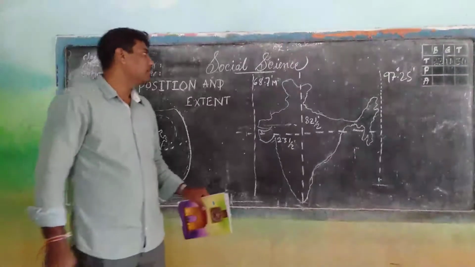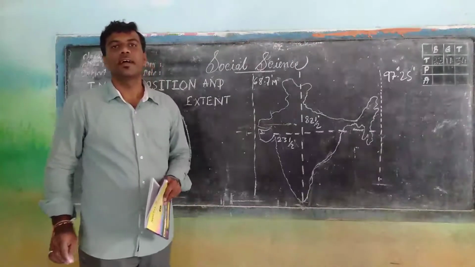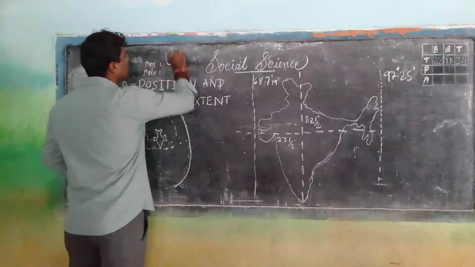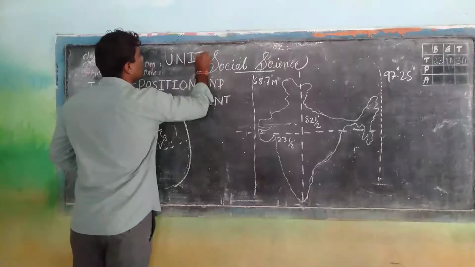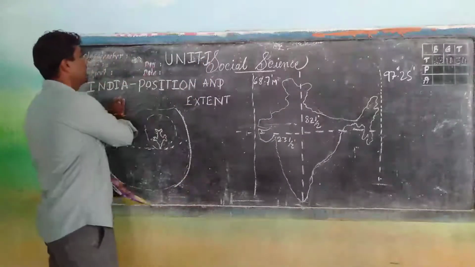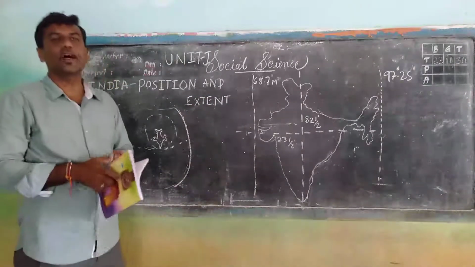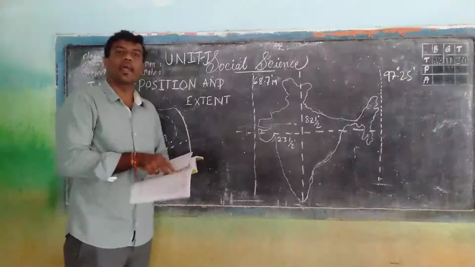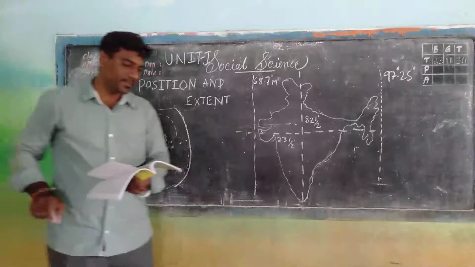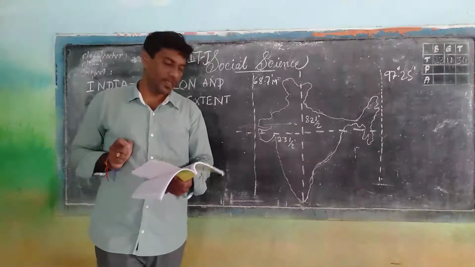Today we begin with the geography subject. In geography, we can start with Unit 1, that is India: Position and Extent. In this lesson, we study about the location and extent of India.